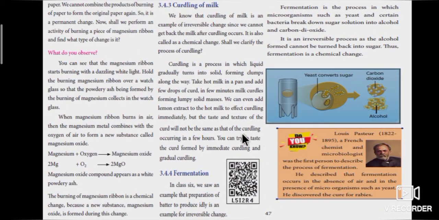Page number 47 explains about curdling of milk and fermentation. Curdling is a process in which liquid gradually turns into solid, forming clumps along the way. So, it is a chemical change. Fermentation is also a chemical change. Fermentation is the process in which microorganisms such as yeast and certain bacteria break down sugar solution into alcohol and carbon dioxide. It is an irreversible process, so it is a chemical change.